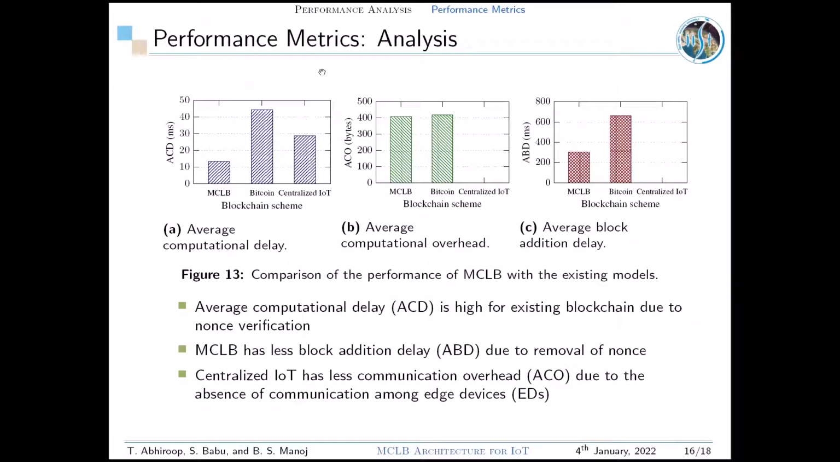In order to evaluate the effectiveness of our MCLB model, we analyze the performance of MCLB by comparing with existing blockchain and centralized IoT models. It can be seen that the average computational delay (ACD) is least for MCLB as it does not involve nonce computation. Further, the MCLB has less block addition delay due to the removal of nonce validation. Moreover, in centralized IoT, there is no concept of block addition delay or communication overhead for blocks. Therefore, it is understood that our MCLB model outperforms the existing Bitcoin and centralized IoT models.